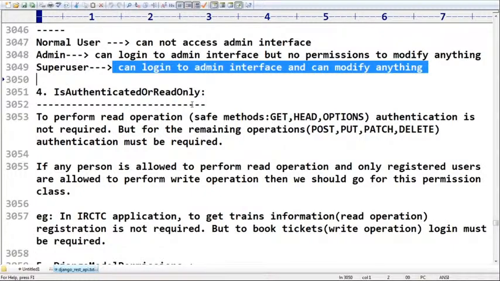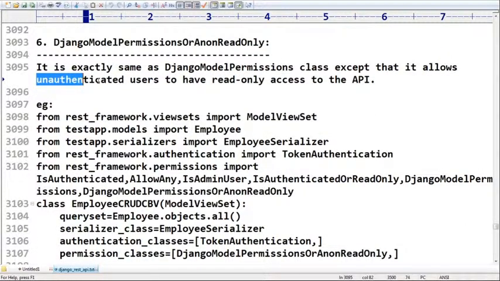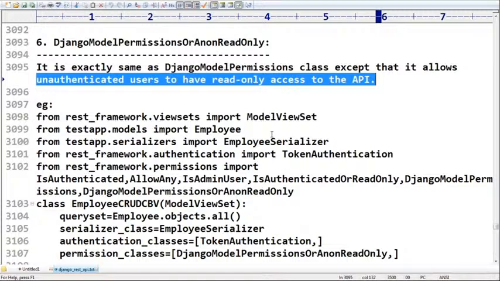Up to this, any doubt? Friends, are all the people in sync with the terminology? Okay, now the next thing I have to discuss: how to define our own custom permissions. This part must be covered. How can you define our own custom permissions? This part we require to discuss.